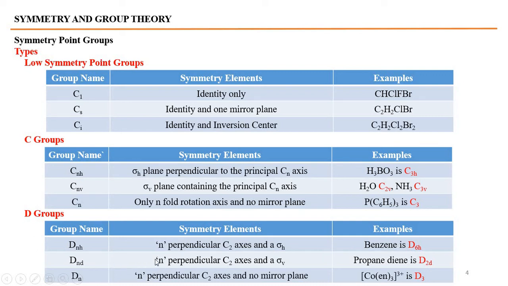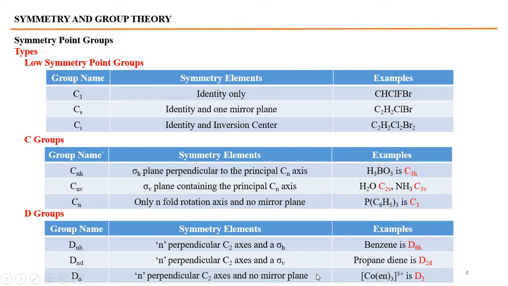Dnd: n perpendicular C2 axes and vertical planes. If there are vertical planes and n perpendicular C2 axes, then it belongs to point group Dnd. For example, propadiene belongs to D2d. Dn: n perpendicular C2 axes are there and no mirror plane.